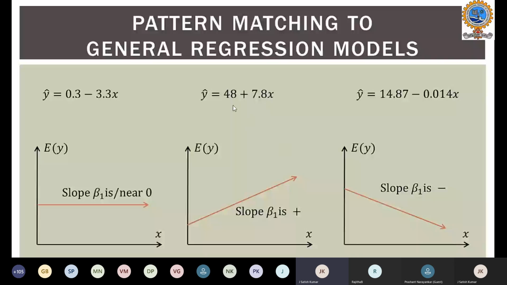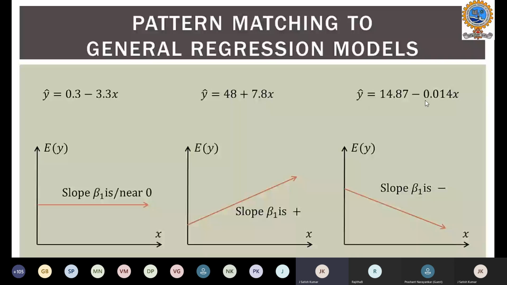The second equation, y hat equals 48 plus 7.8x, will represent the second regression model, because the slope is positive and the line is rising. And in the third equation, 0.014 is the slope, which is almost equivalent to 0.